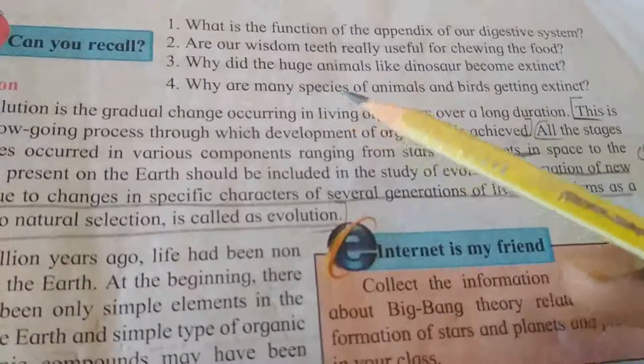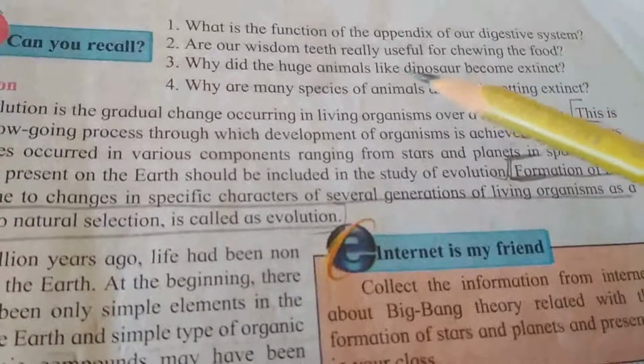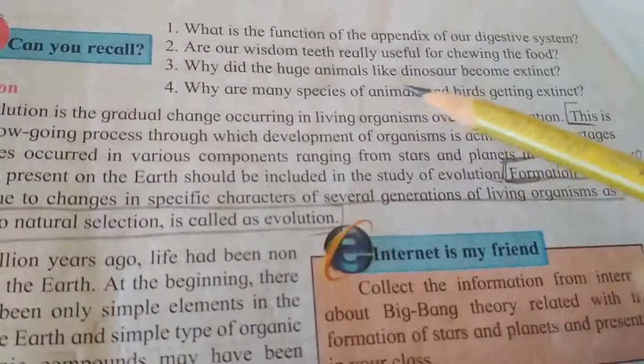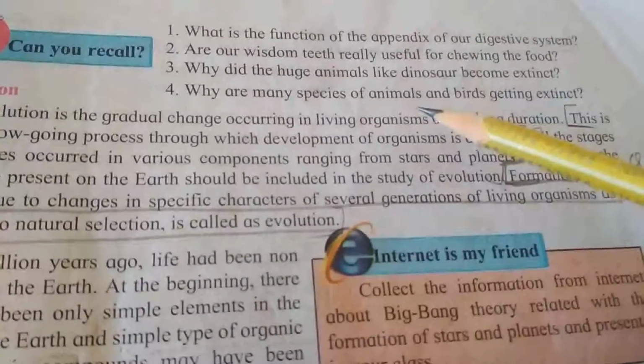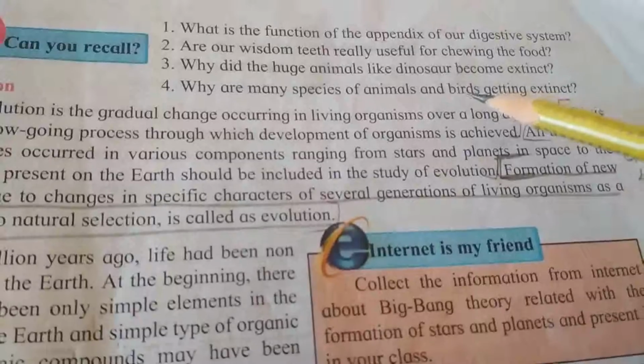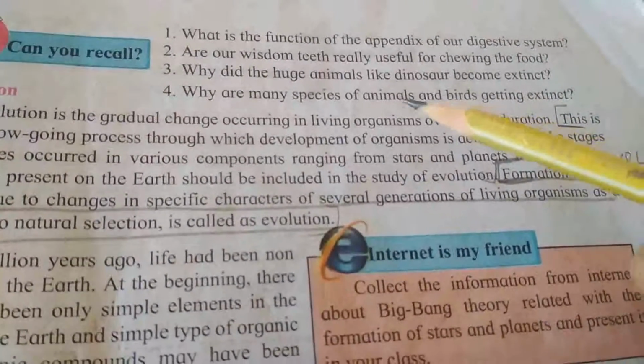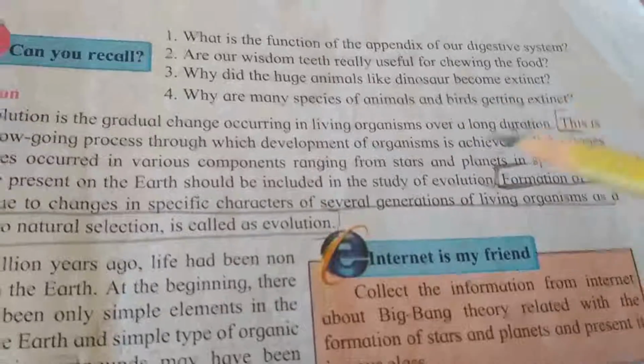Fourth one is, why are many species of animals and birds getting extinct? Habitat destruction, as farming lands expand and forests are cut down, is the main cause of extinction. Along with pollution, climate change is a reason for animals and birds getting extinct.